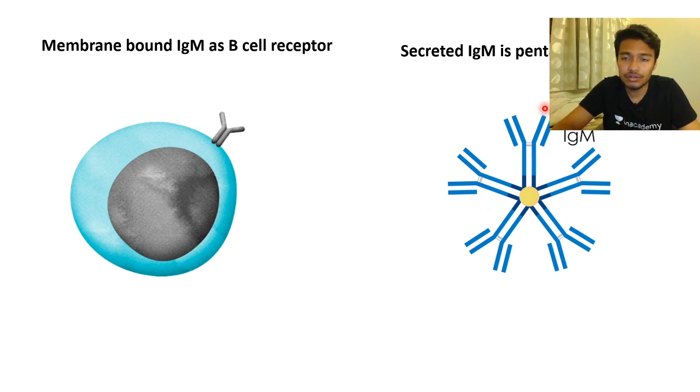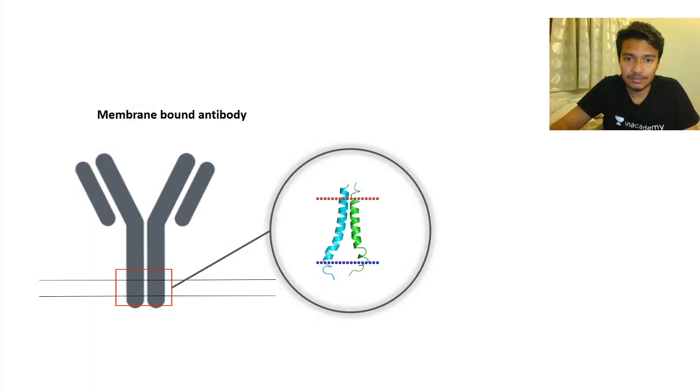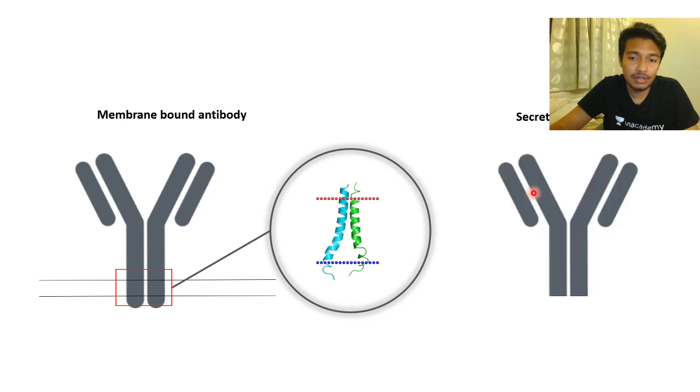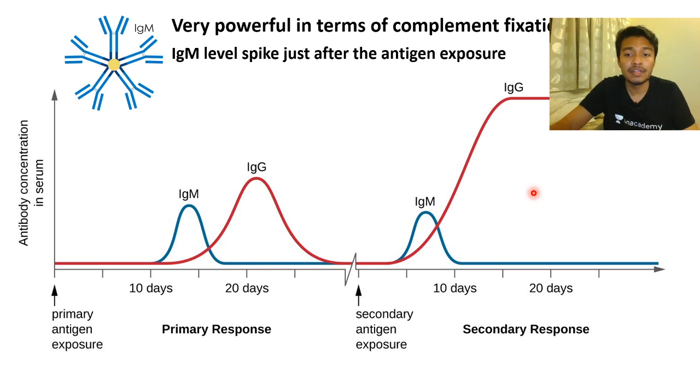Because here you are going to get a lot of bands corresponding to the heavy chain, one type of band corresponding to the light chain, and one last band corresponding to this yellow J chain. Okay, so this is a popular question that they can ask. The membrane-bound antibody, we learned, is different from a secretory antibody because the secretory antibody doesn't have the transmembrane region, and that's how they are different. That's why they are not tethered, they're secreted.